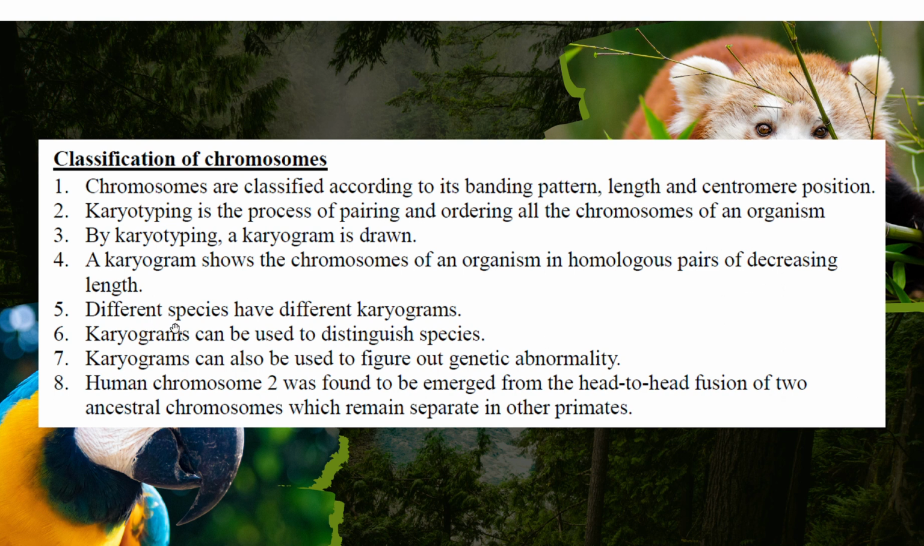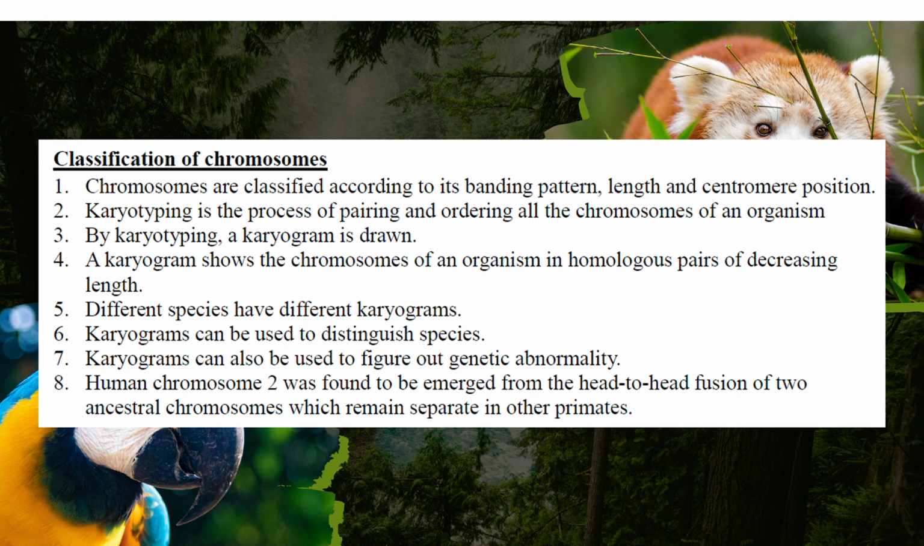Different species have different karyograms, so a karyogram can be used to distinguish a species quite effectively. A karyogram can be used to figure out genetic abnormalities too. For example, if there are 3 chromosomes where there should be 2, then you find out it's a problem. And human chromosome number 2 is very funny. It is formed by a head-to-head fusion of 2 old chromosomes, which are still separate in other species. It's very funny, but we don't know why they are fused.